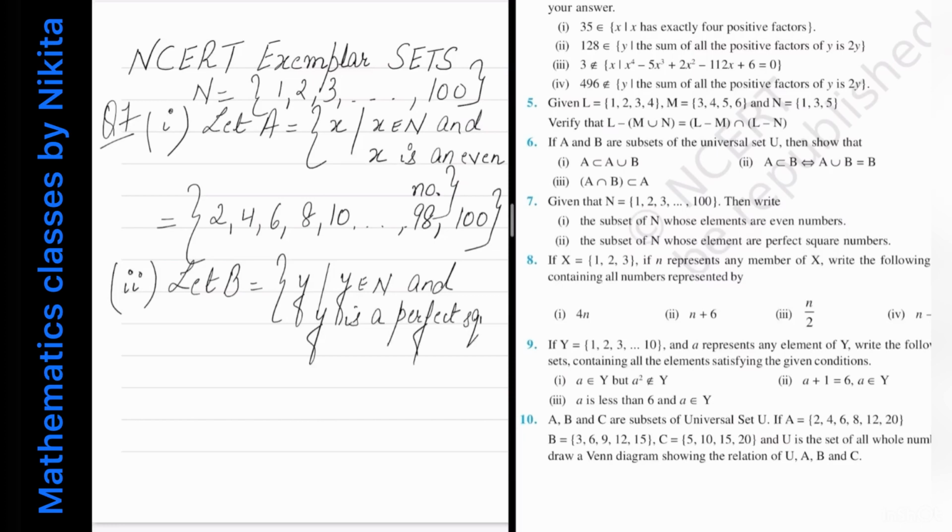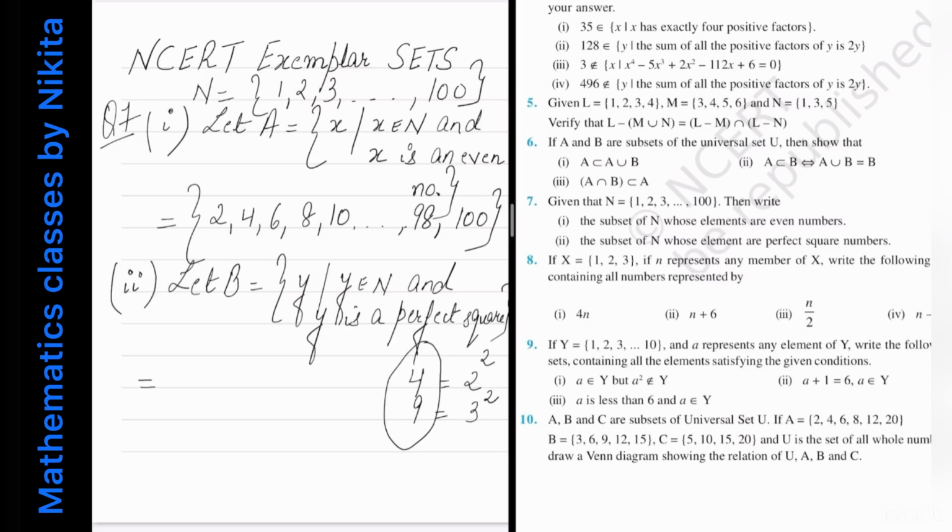Now can you tell me what a perfect square is? Perfect squares are those natural numbers which can be written as the square of some natural number. For example 4. So 4 is a perfect square because 4 can be written as 2 square. Similarly 9, 9 is equal to 3 square. So these numbers which can be written as the square of some number are known as perfect squares.